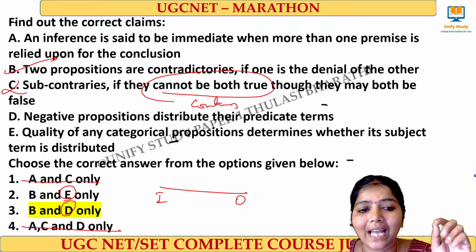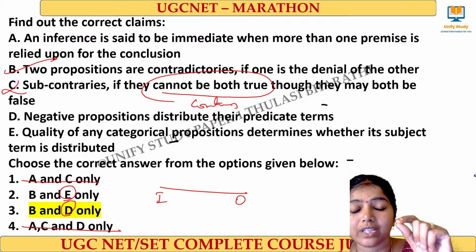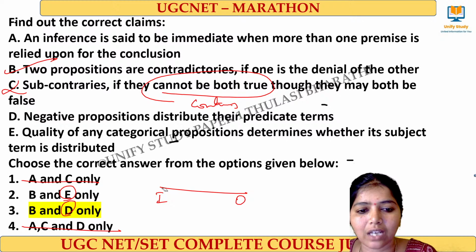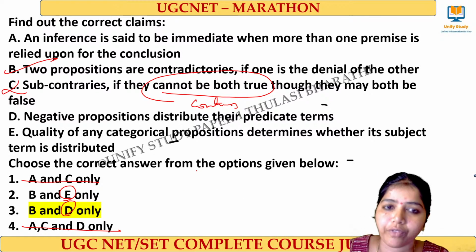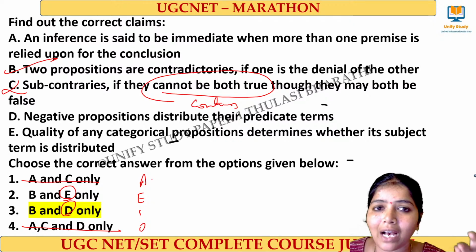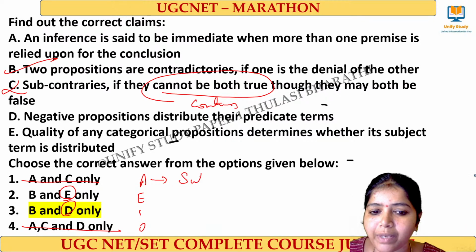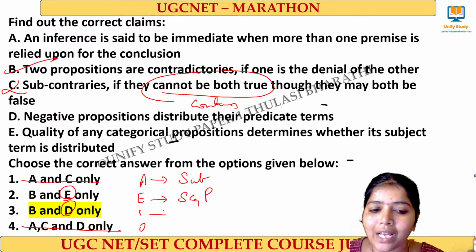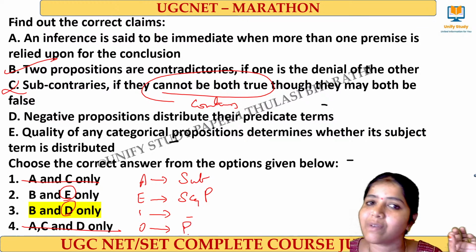What is D? Negative propositions distribute their predicate terms. For this you have to remember these terms. Please understand the distribution of the proposition. See, A type, E type, I type, O type. In an A type proposition, the subject will be distributed. In an E type proposition, subject and predicate will be distributed. In an I type proposition, nothing will be distributed. And in an O type statement, the predicate will be distributed.